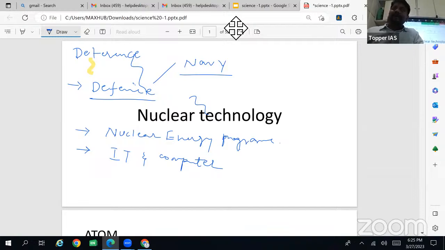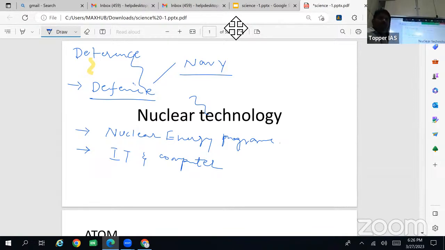Recently, I think the year before last, Google claimed that one of their machines, called Sycamore, has achieved quantum supremacy. So what is this quantum supremacy? How do these quantum computers work? And what is India's perspective regarding these quantum computers?